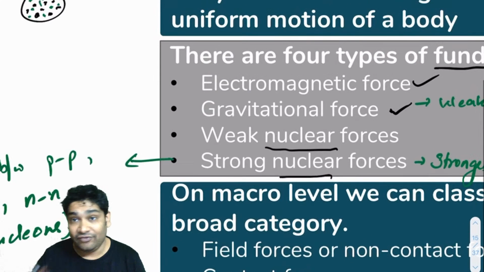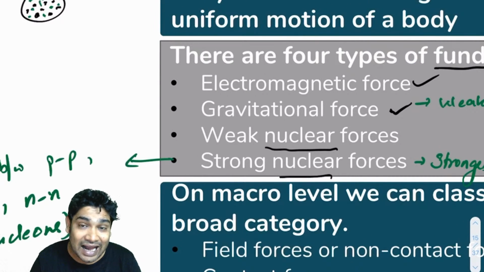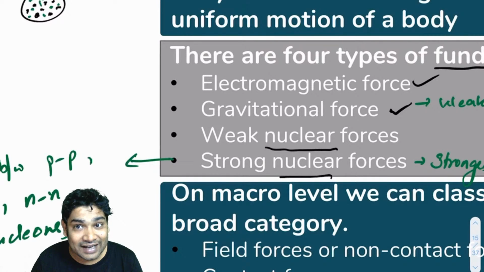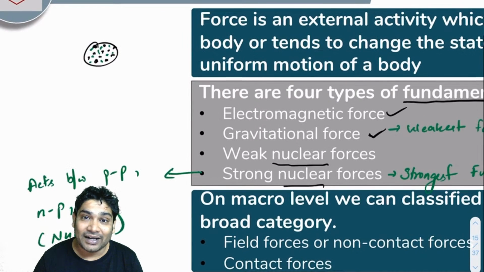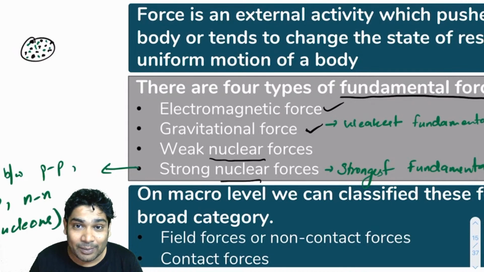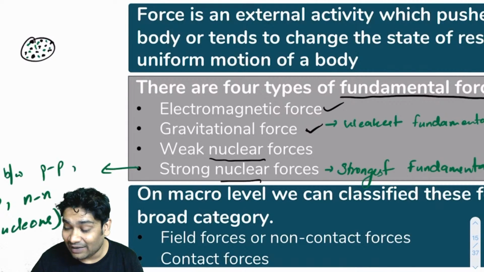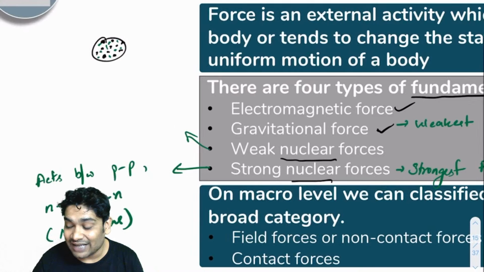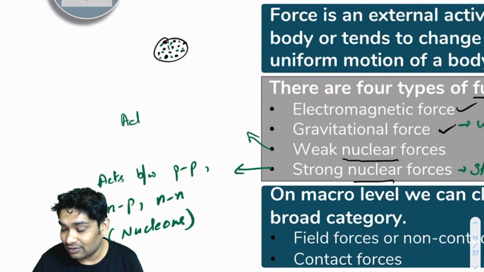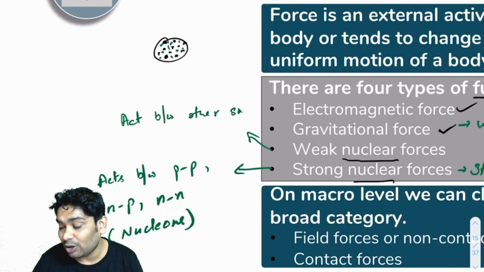And similarly, weak nuclear forces act between protons and some other subatomic particles, which again you do not talk about, so I'm not going to get into that. Weak nuclear forces act between other subatomic particles and protons and neutrons.